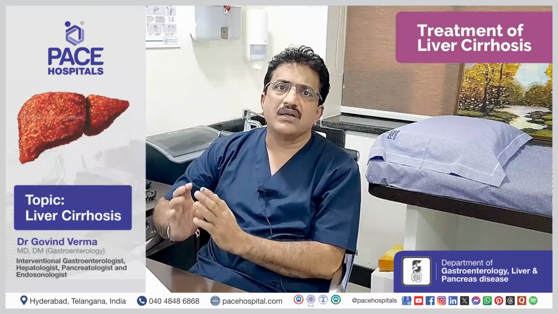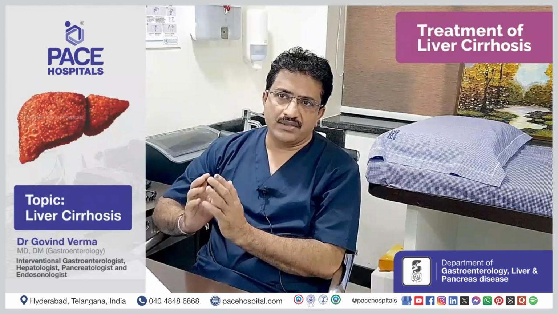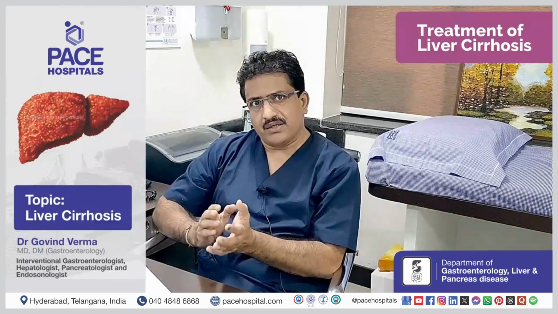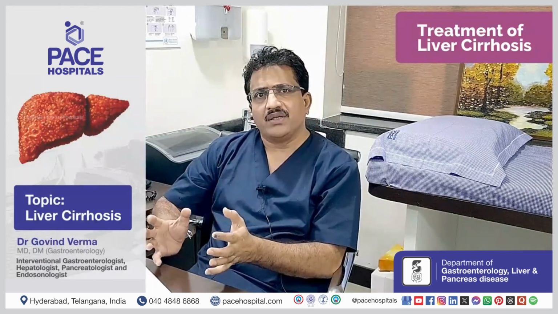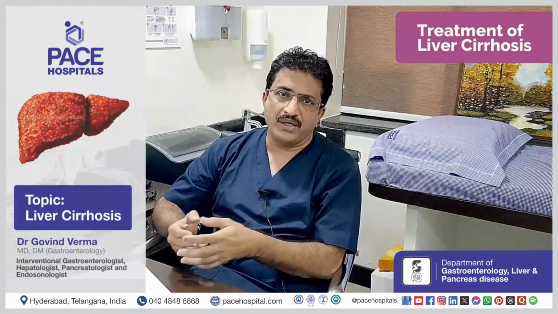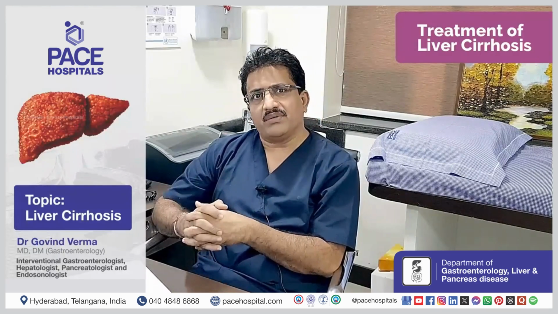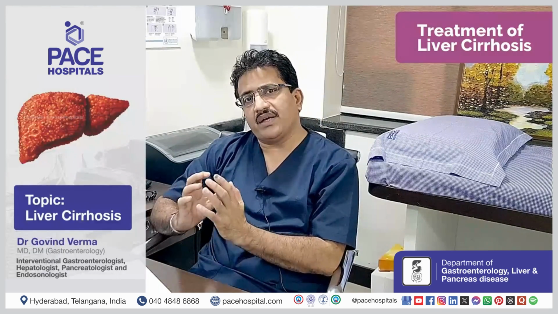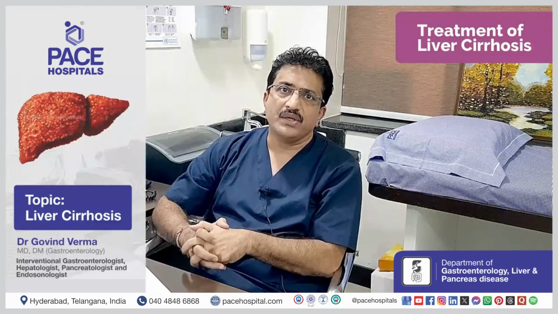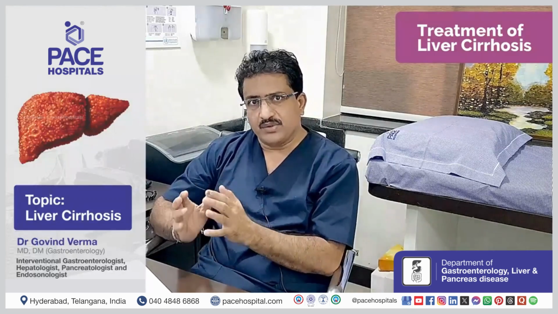What are those? Those are refractory ascites, hepatorenal syndrome, hepatic encephalopathy, hepatopulmonary syndrome or hepatic hydrothorax, or GI bleeding which is not responding to medical treatment, like banding, endoscopic variceal band ligation, or systemic therapy with medicine. Those groups of patients we can subject directly to liver transplantation. Having said so, we need to evaluate the patient before we decide on transplantation in this group of patients.